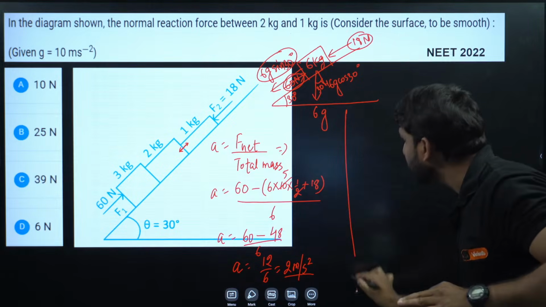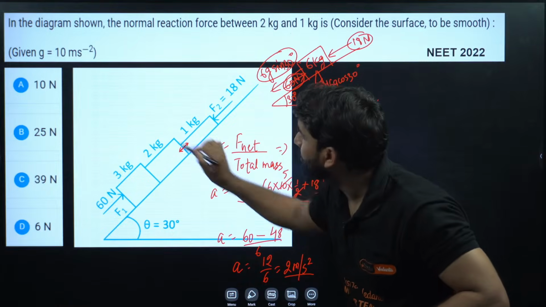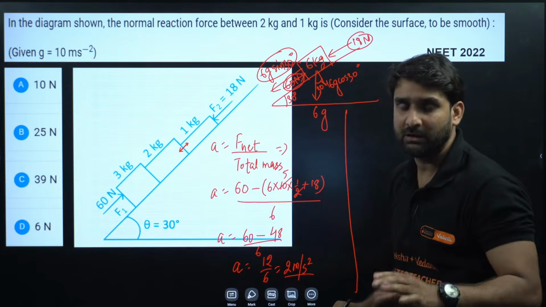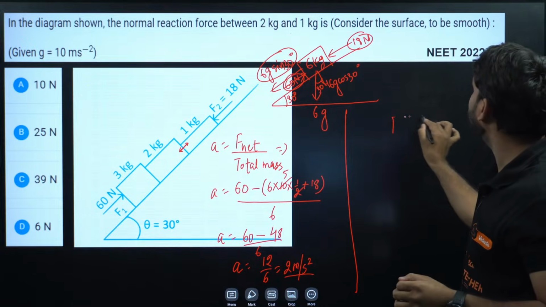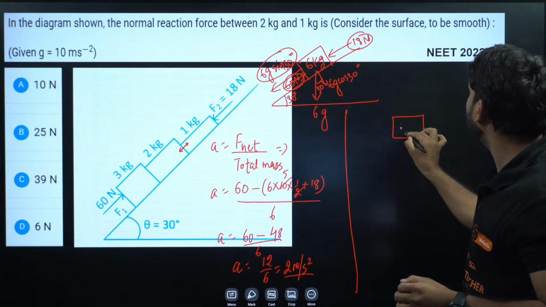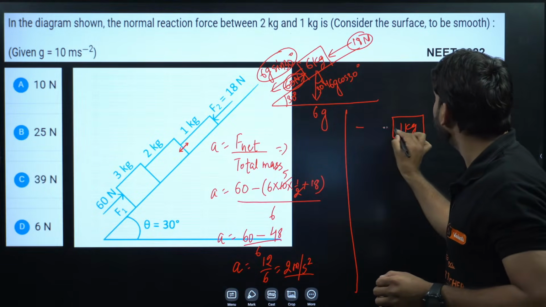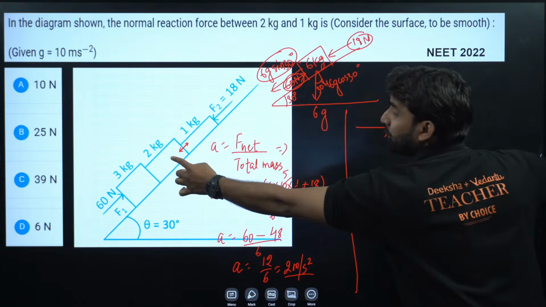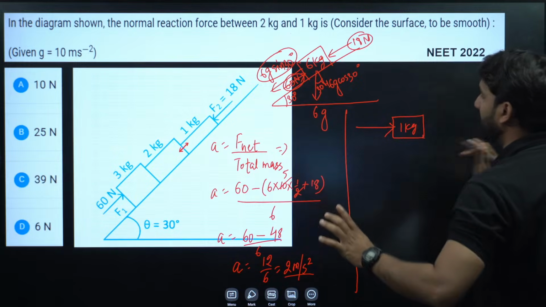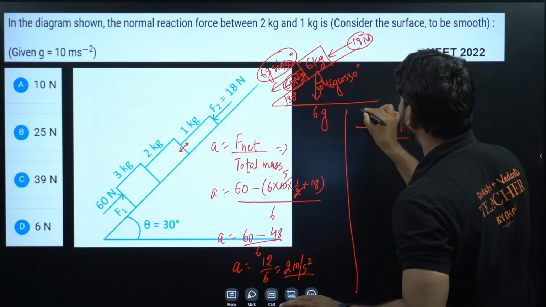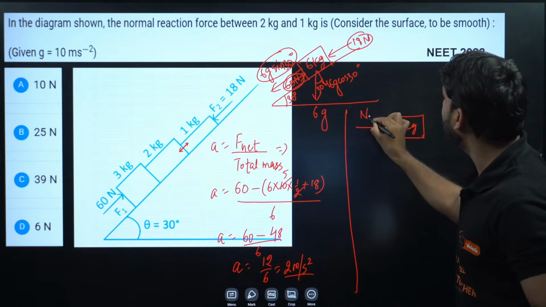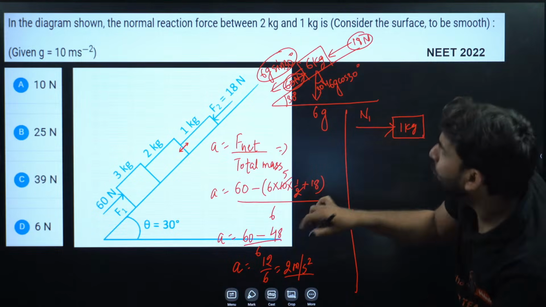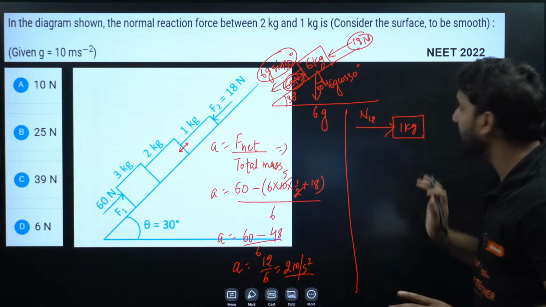Now moving to this, we have to calculate the normal force between 2 kg and 1 kg. Listen champion, if we draw the FBD for 1 kg, so this is 1 kg here, and the normal force acting by the 2 kg body on the 1 kg body will be the normal force acting on the 1 kilogram body due to 2 kilograms, so we can write here N12.